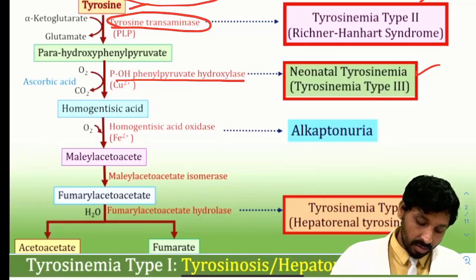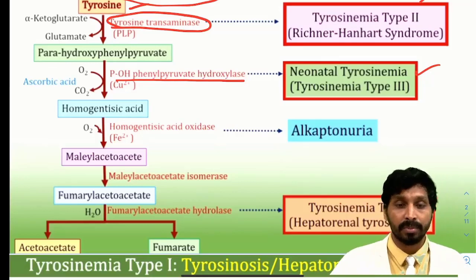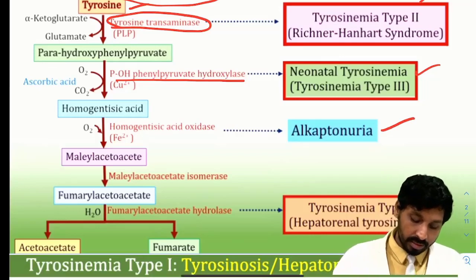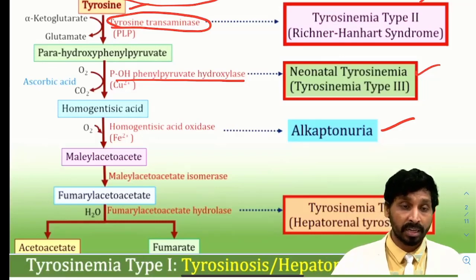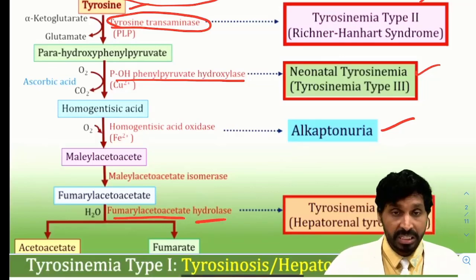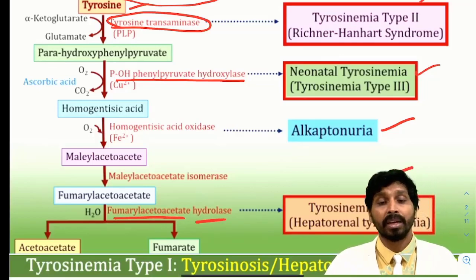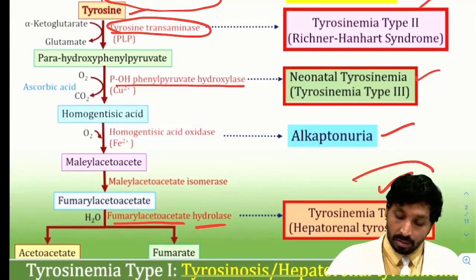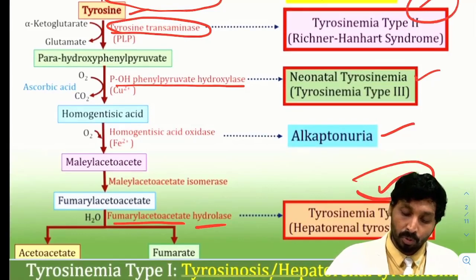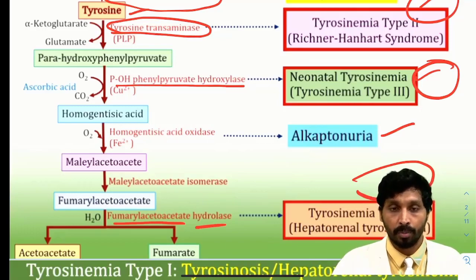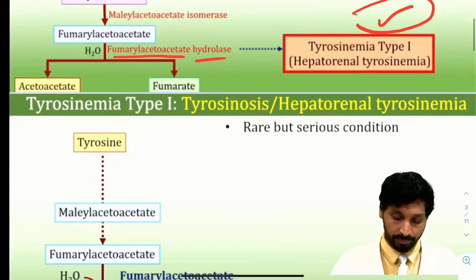If homogentisic acid is not converted into maleylacetoacetate, high levels of homogentisic acid will be there, which leads to a condition called alkaptonuria. And if maleylacetoacetate is further converted into fumarylacetoacetate, and fumarylacetoacetate into acetoacetate and fumarate, then because of deficiency of the enzyme fumarylacetoacetate hydrolase, you will get hepatorenal tyrosinemia, otherwise known as tyrosinemia type 1. Here we will discuss mainly tyrosinemia type 1, type 2 and type 3, because phenylketonuria and alkaptonuria are separate topics which have to be studied elaborately, and we have already done them in our previous videos.